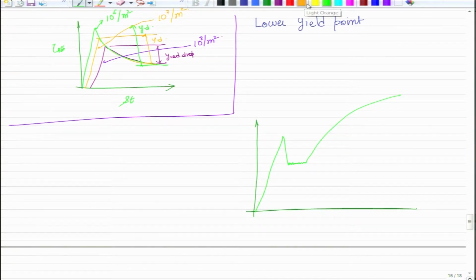And so, let us say this is our sample for which we are doing testing. The first thing that you must realize here is that this is not a single crystal sample, this is a polycrystalline sample. So, there will be lots of grains inside it.